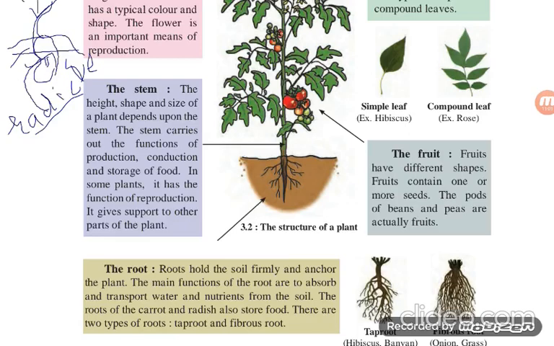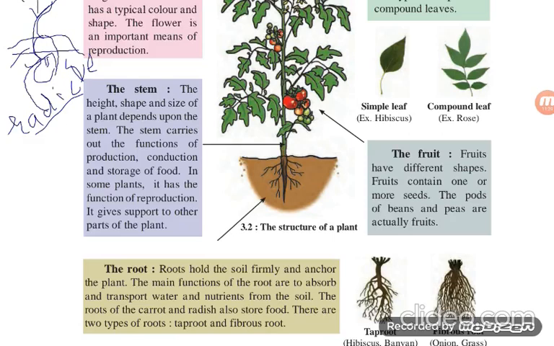What is the function of these roots? Roots का क्या काम है? It absorbs water and nutrients from the soil and transports them. ट्रांसपोर्ट मतलब लेके जाना है, रूट से लेके पूरे ऊपर तक पानी और न्यूट्रिशन को लेके जाना है. The roots of the carrot and radish also store food. That means the carrot and radish are roots we eat. Yes? There are two types of root, the tap roots and the fibrous roots.